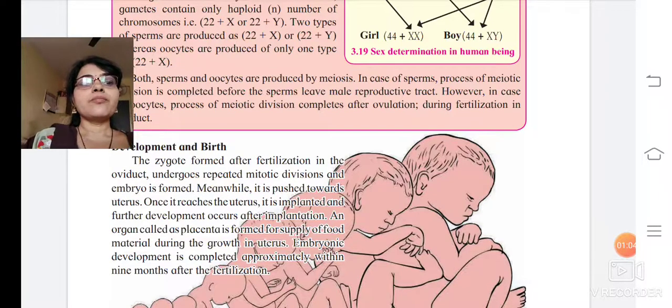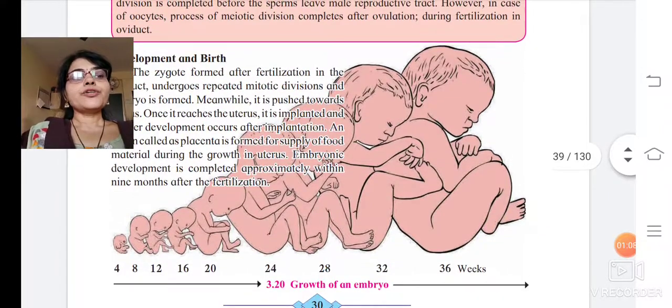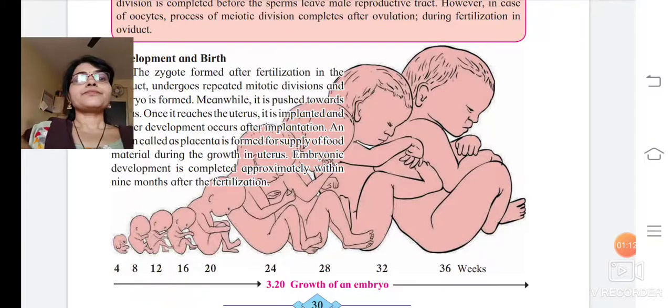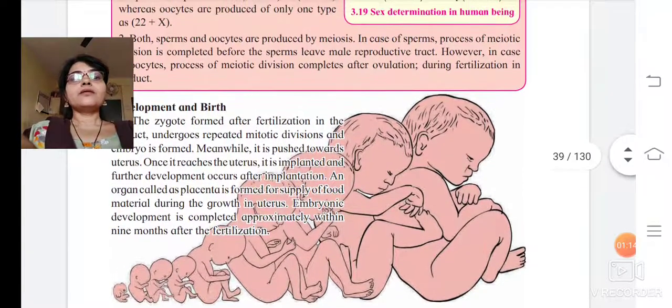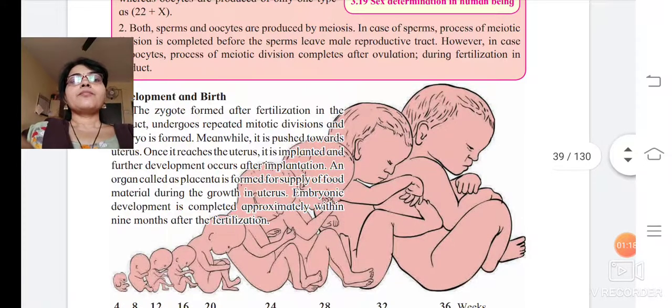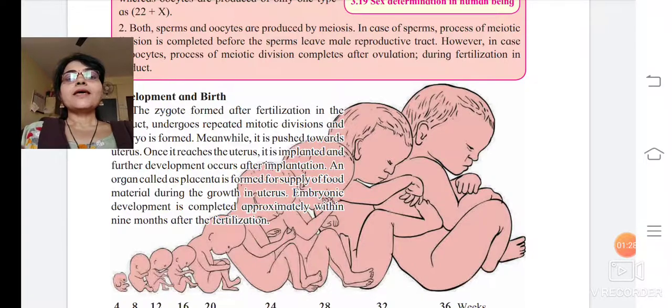The zygote was made of only one cell, but now the zygote which has been formed in the oviduct undergoes many repeated mitotic divisions and an embryo will be formed.